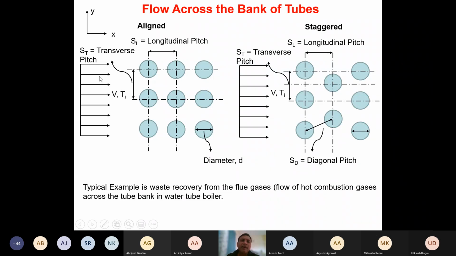So why is it twice? You can see the geometry here. See, in a normal aligned case, this particular tube would be here in between, isn't it?